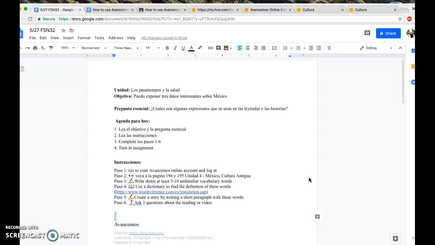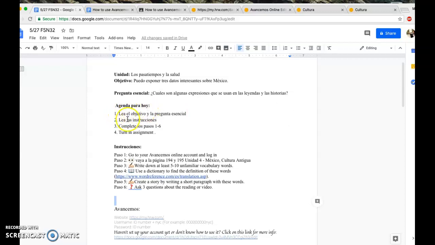Hoy vamos a continuar con el imperfecto y el pretérito. Okay, la unidad es los pasatiempos y la salud. Y el objetivo es, puedo exponer 3 datos interesantes sobre México. Pregunta esencial para esta semana: ¿Cuáles son algunas expresiones que se usan en las leyendas y las historias?